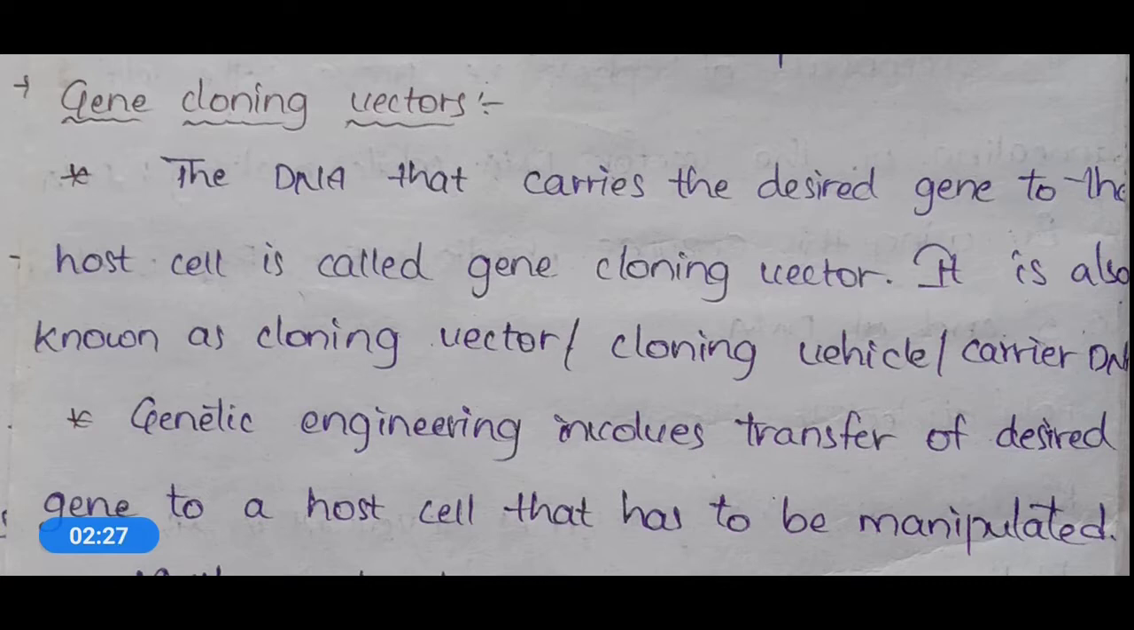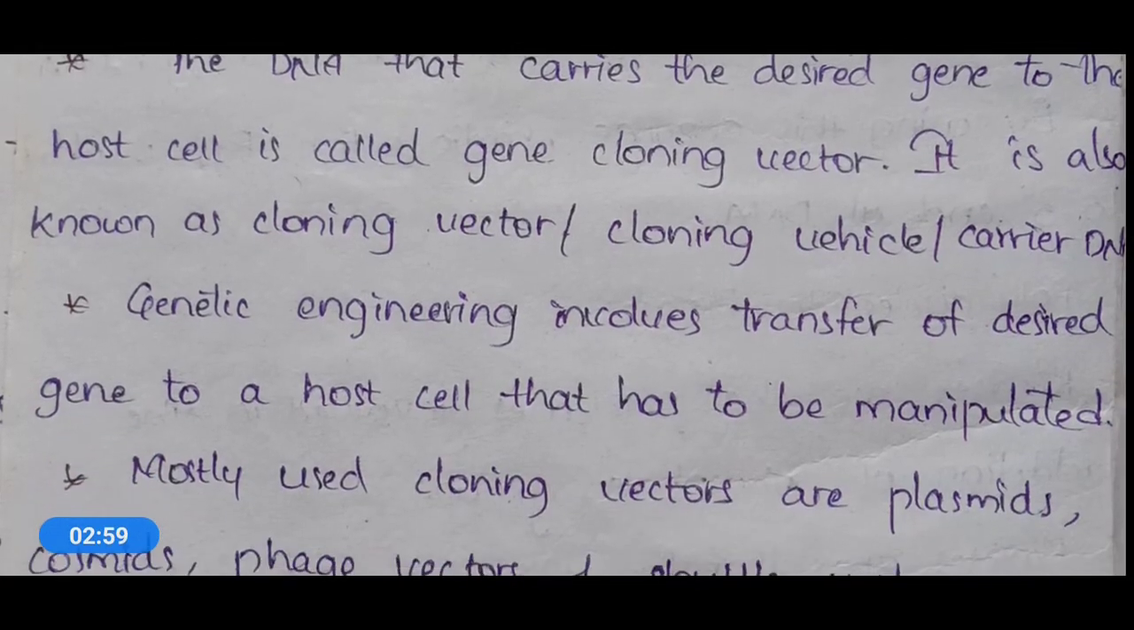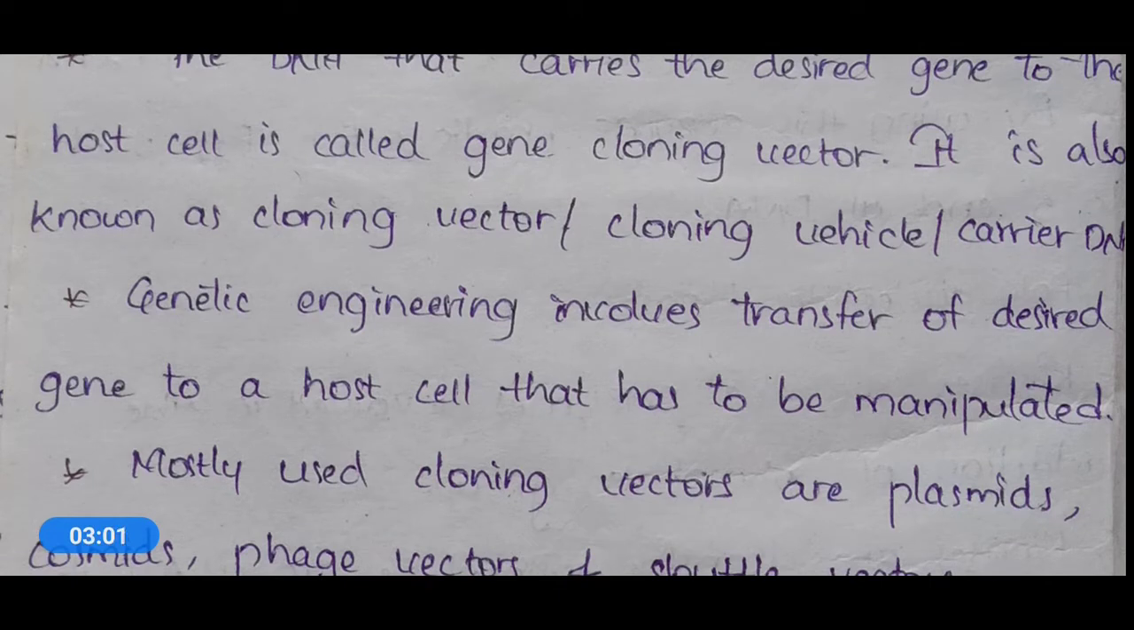Here it is nothing but a DNA. A vector is also a fragment of DNA and it will carry a gene of interest or desired gene along with that vector into a host cell or a target cell. We can also call these gene cloning vectors cloning vectors, cloning vehicles or carrier DNA. Anything is the same: cloning vector, cloning vehicle or carrier DNA.